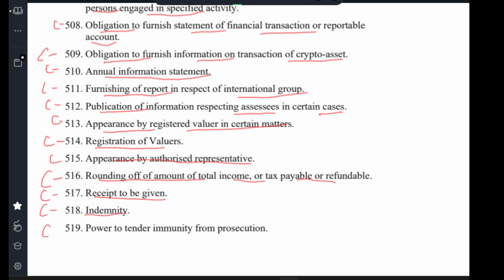Clause 518 indemnity. Clause 519 power to tender immunity from prosecution.